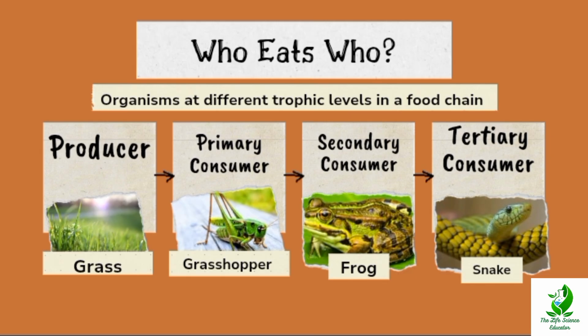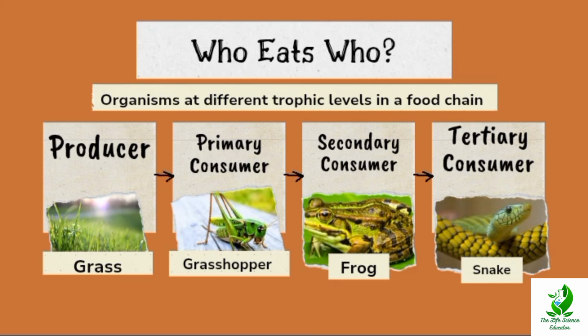Here you can see the organisms at different trophic levels in a food chain. The grass, which is a producer, is eaten by the primary consumer grasshopper, and the grasshopper is eaten by the secondary consumer frog, and the frog is eaten by the tertiary consumer snake.